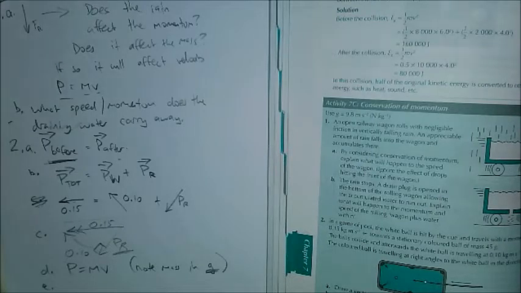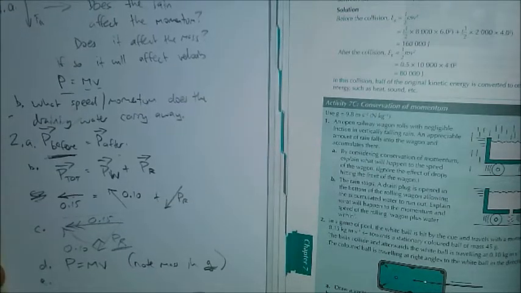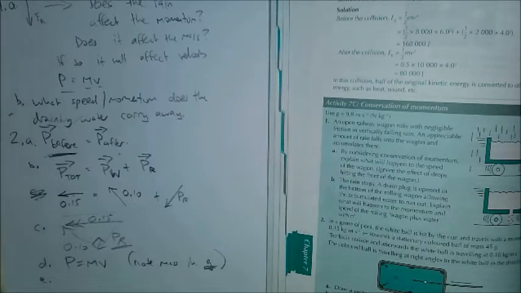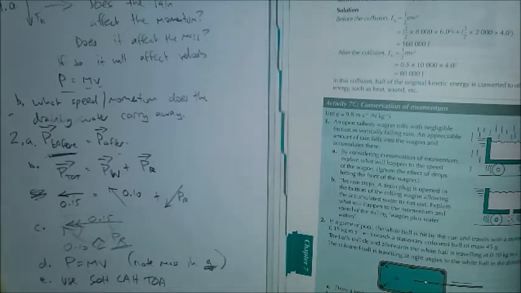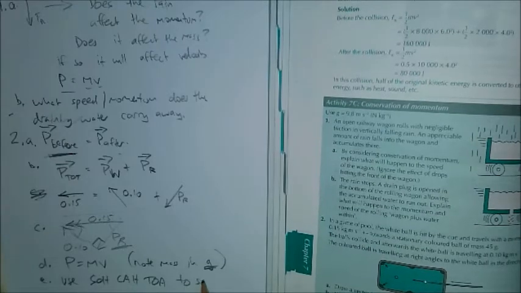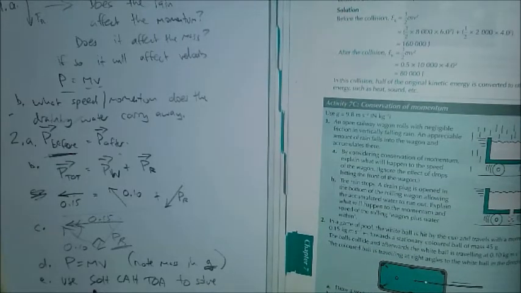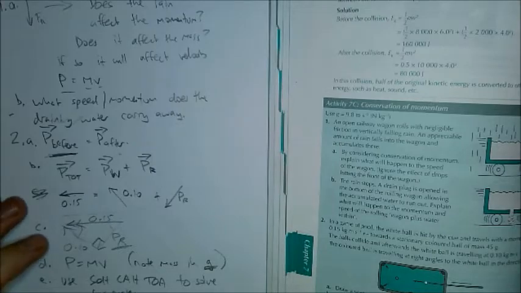Calculate the angle through which the white ball was deflected. You're going to use SOH CAH TOA on your triangle here to solve for the angles in the triangle and use that to explain how much the white ball was deflected through. You'll have to choose which angle. Okay, so use SOH CAH TOA to solve for the angles.